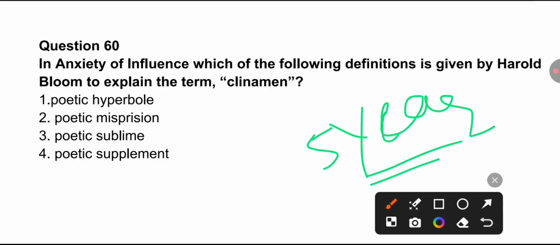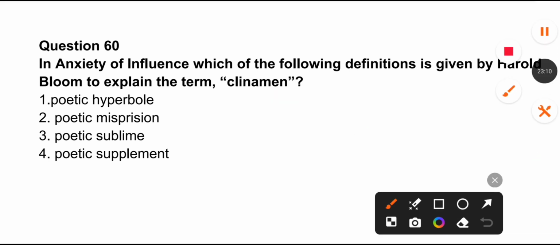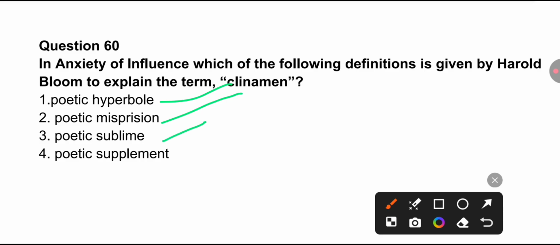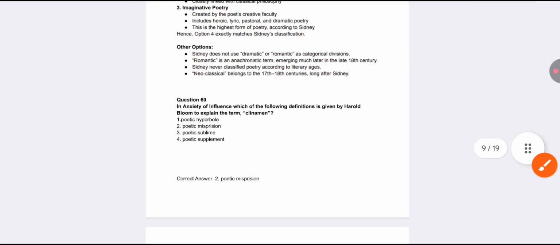Now, question number 60: in The Anxiety of Influence, which of the following definitions is given by Harold Bloom to explain the term clinamen? Poetic hyperbole, poetic misprision, poetic sublime, and poetic supplement. The Anxiety of Influence is the only important work by Harold Bloom, so you have to read in depth about this work. The correct answer is option 2, poetic misprision.